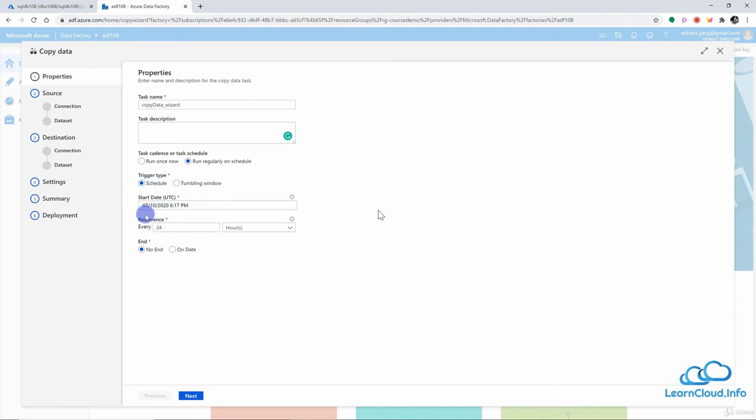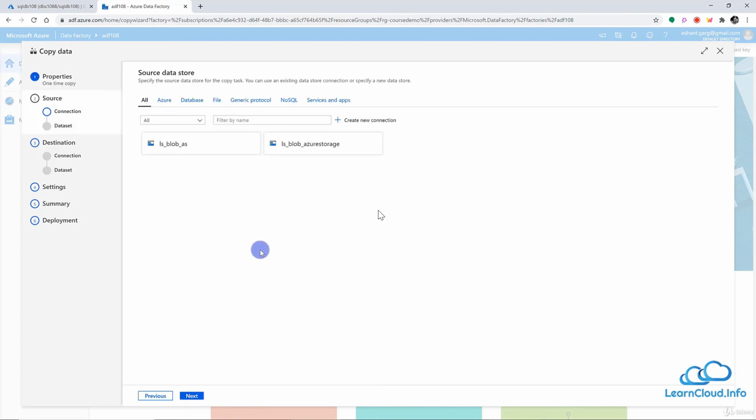I'm not going to explain this because I've already taken a lot of time to explain this in previous lessons. So if you need, you can refer to those lessons. So in this lesson, we want to run it only once. So I will select this and go to the next. And here we want to create our linked service to the source. Again, we have already discussed linked service in detail. We have different categories here.